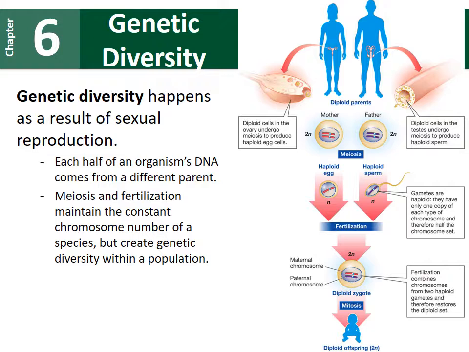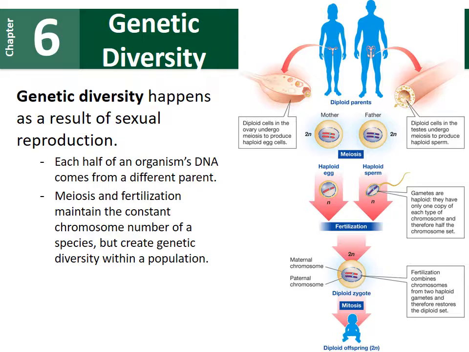Meiosis and fertilization can increase this genetic variation. So one of them is that fertilization is very random unless you go into an in vitro fertilization clinic. In natural conception, a random sperm cell will fertilize the available egg. So fertilization is very random. In addition, the process of meiosis can increase genetic diversity, and we'll look at two ways that genetic diversity can be increased.